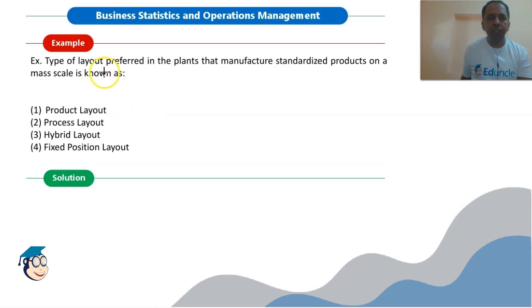The type of layout preferred in a plant that manufactures standardized products on a mass scale is known as product layout. We have just seen that with the help of product layout, we can achieve mass scale production, and it is used in case of standardized products. So option 1 is the right answer for this question.